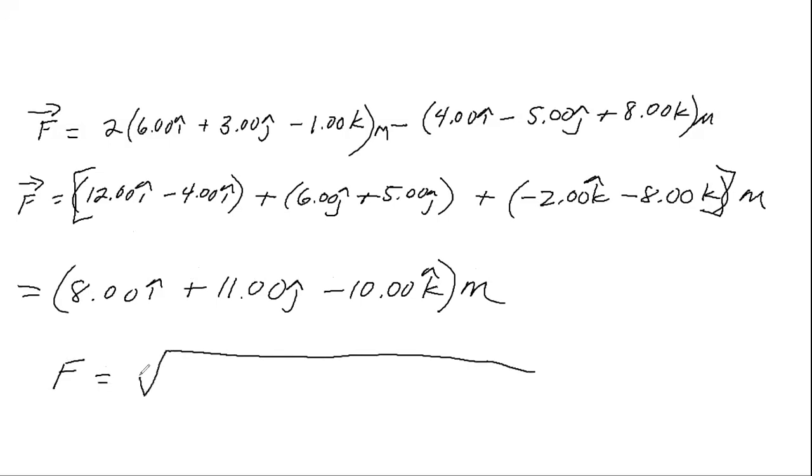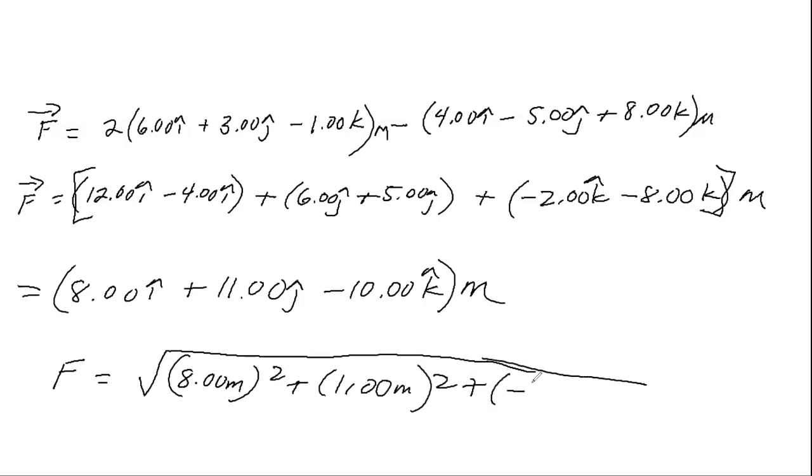the squares. So if I want to find my distance or my magnitude, it's going to be 8.00 meters, quantity squared, plus 11.00 meters, quantity squared, plus a negative 10.00 meters, quantity squared. And my magnitude is going to be equal to 16.9 meters.